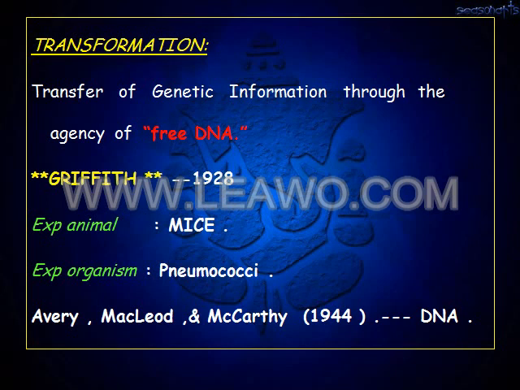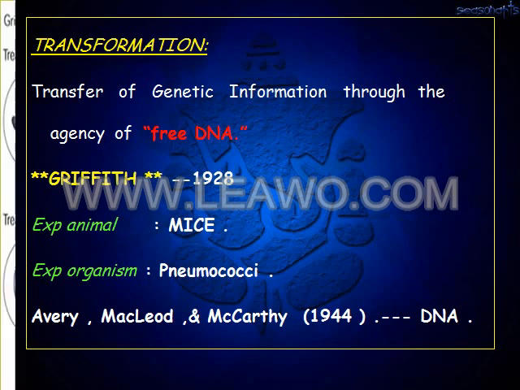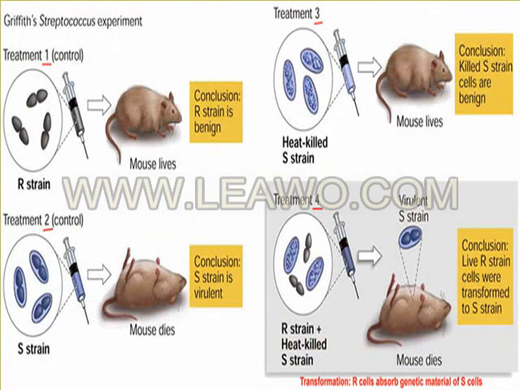So transformation is the transfer of genetic information through the agency of free DNA. This was done by Griffith in 1928. The experimental animal is the mice. The organisms used were pneumococci. The transfer of genetic material was identified by this scientist. So this is the experiment done by Griffith, showing how gene transformation can take place.